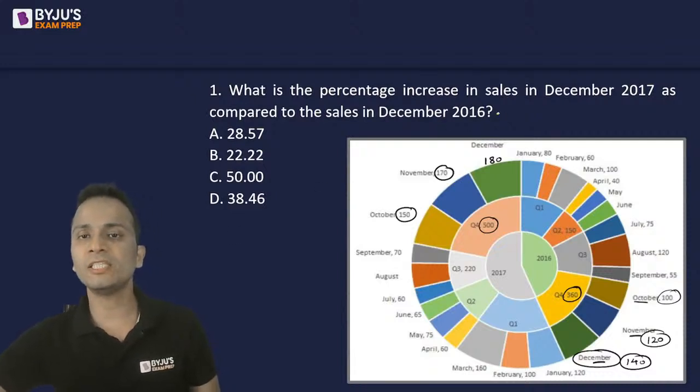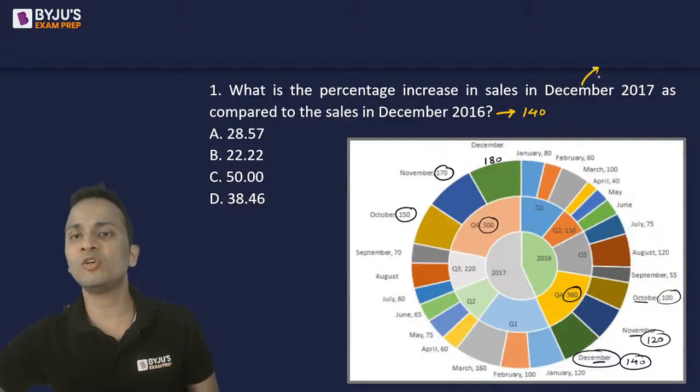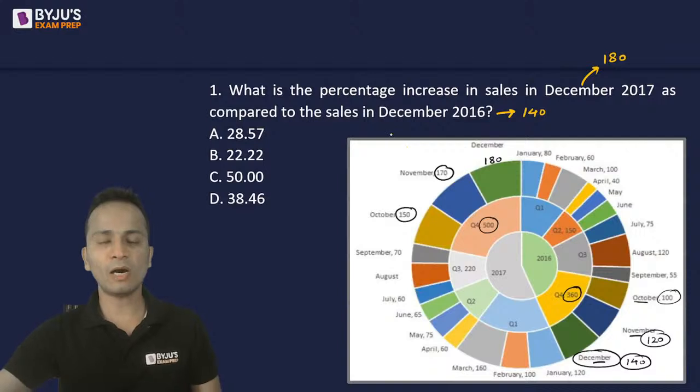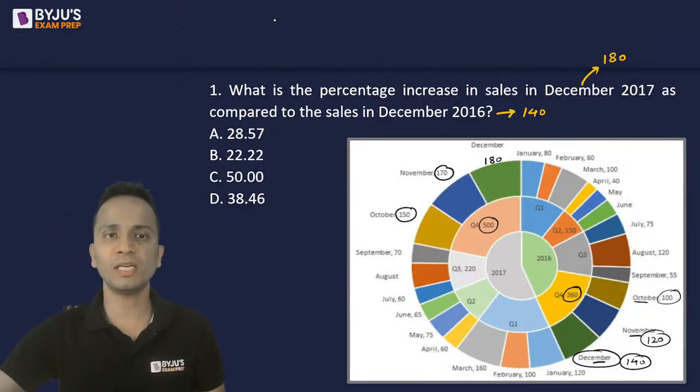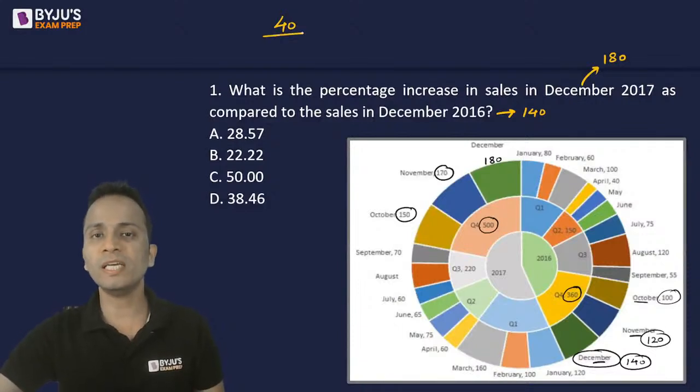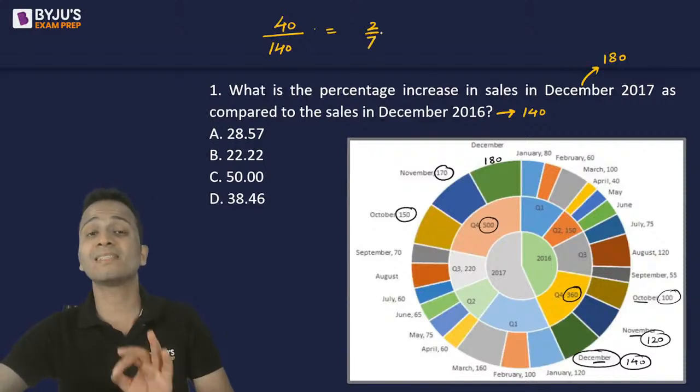December 2016, the value is 140 and December 2017, the value is 180. Now, the increase from 140 to 180 is 40 over the initial value of 140, multiplied by 100. So 40 upon 140 is what you'll have to calculate. Upon simplification, this will give you 2 upon 7 as a fraction.